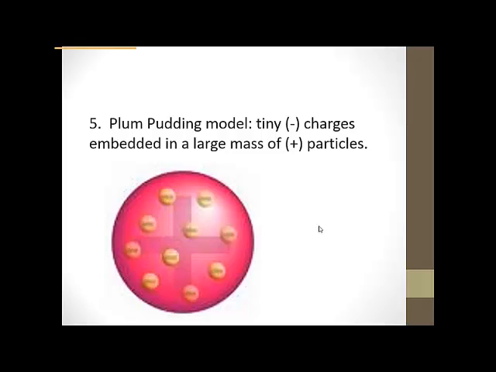Plum pudding is pudding with raisins, I believe, kind of scattered throughout it. So we definitely are a step up, because we do have the mention of positive particles, and we have the mention of negative particles, specifically electrons.